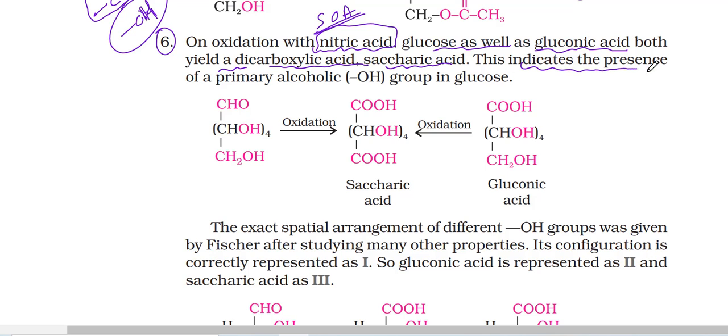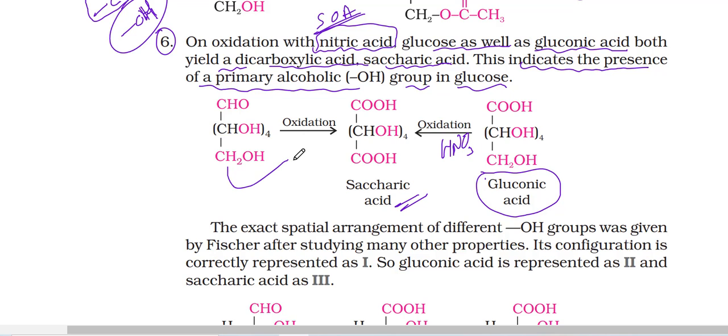This indicates the presence of a primary alcoholic group in glucose. Already gluconic acid was there with bromine water; gluconic acid reacting with HNO3 forms saccharic acid. Without bromine water, direct HNO3 also gives saccharic acid.